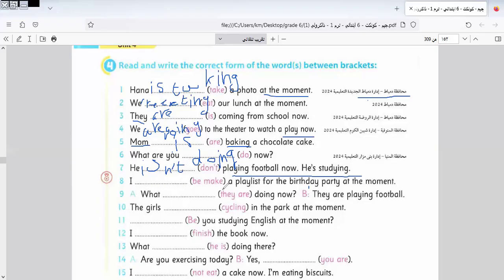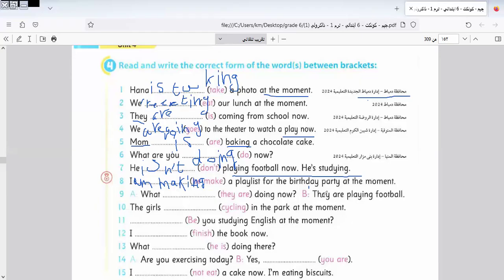I'm space make a playlist. So here it will be the verb to be. I space make a playlist for a birthday party at the moment. It will be what? In the verb to be, I takes am. And I write making as it is: I omit the e and add ing to the verb like this. You can write it as it is, or make an abbreviation by using an apostrophe and writing m. I'm making a playlist for my birthday.